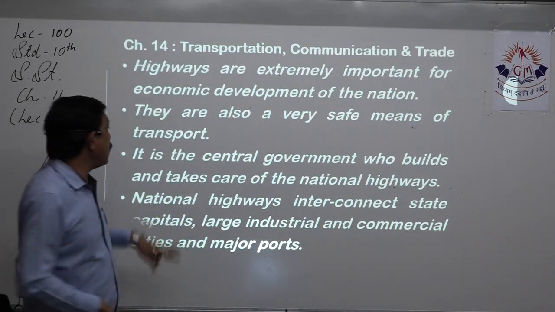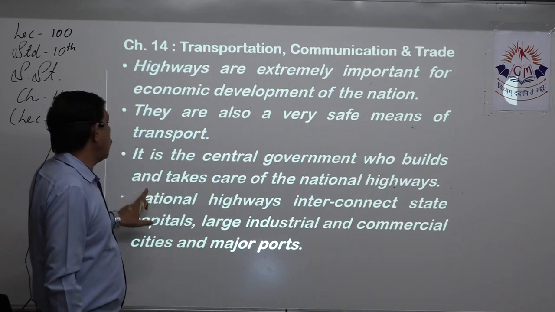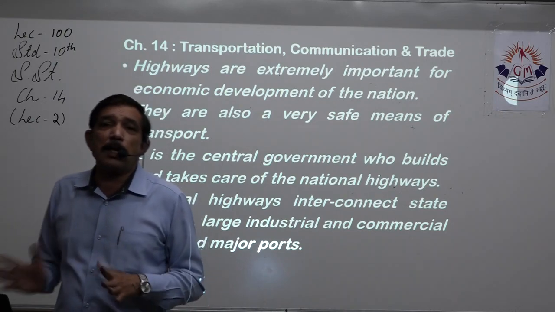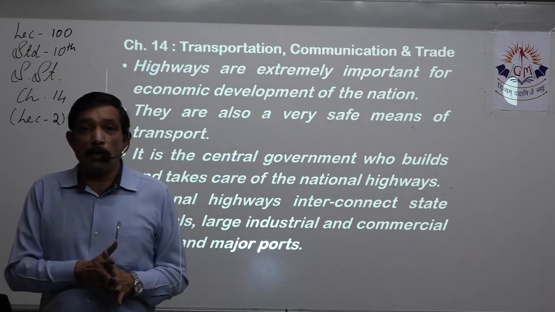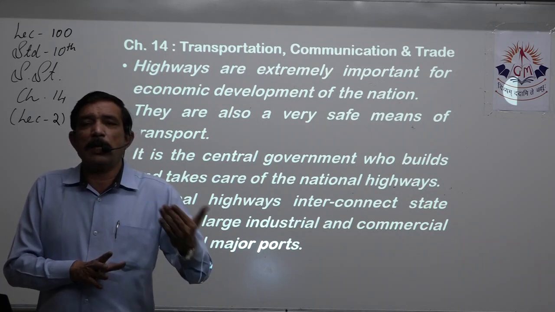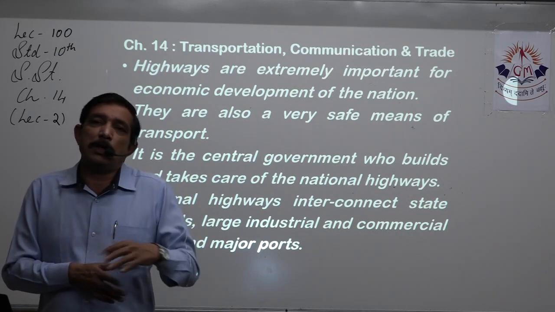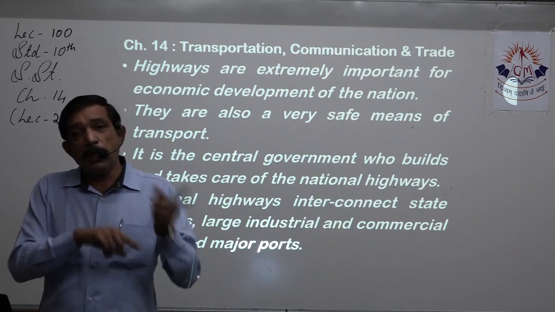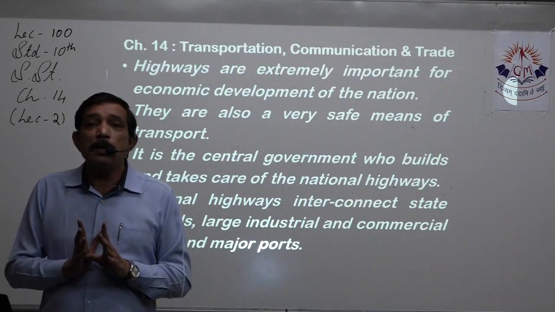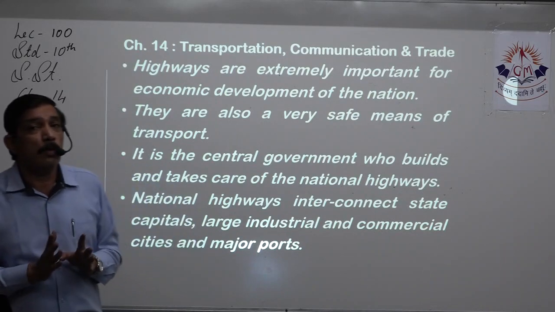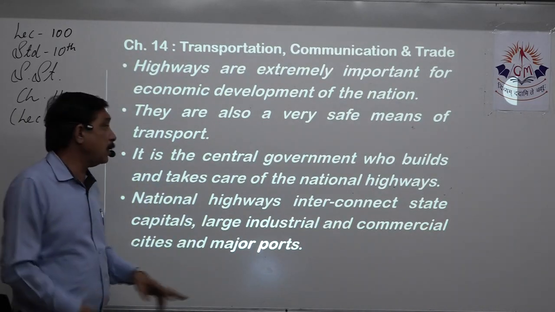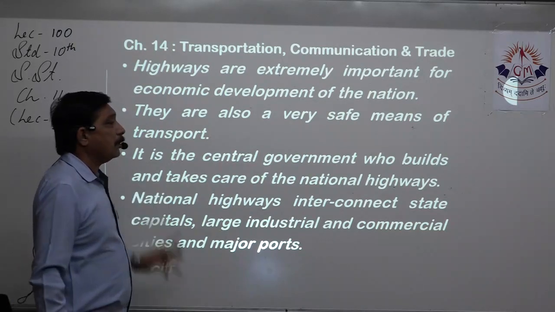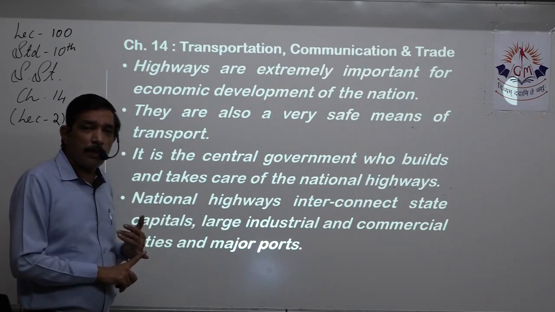If it is a national highway, it is the central government who builds and takes care of the national highway. Complete responsibility of the national highway rests on the central government. Other ways it can give maintenance money to the state government. State government also can help out, right? But the money will be initially supplied by the central government. So who is responsible for national highway? It is the central government who is taking care of the national highway, planning it, building it, maintaining it, whatever.